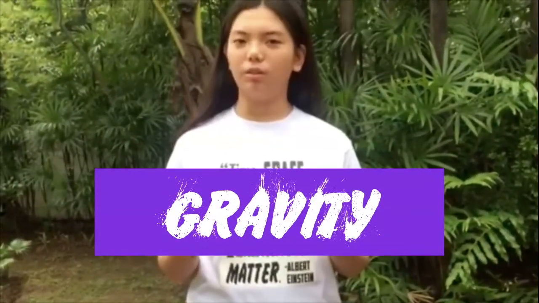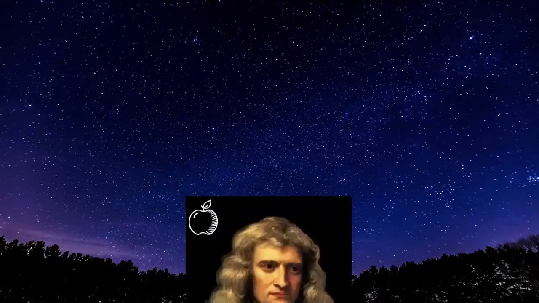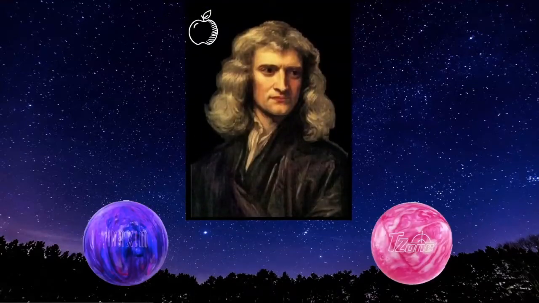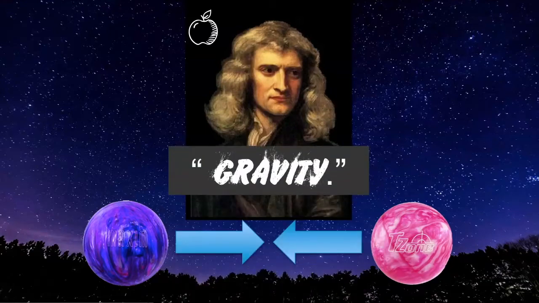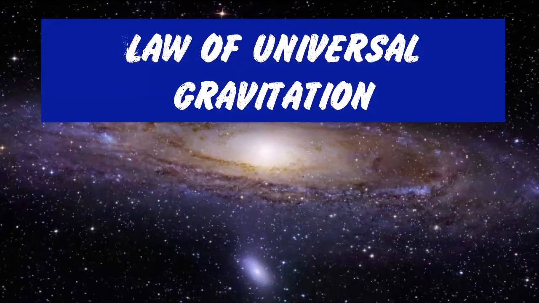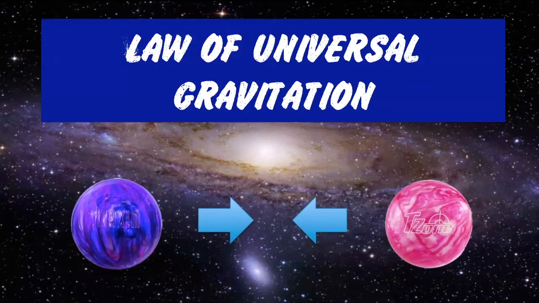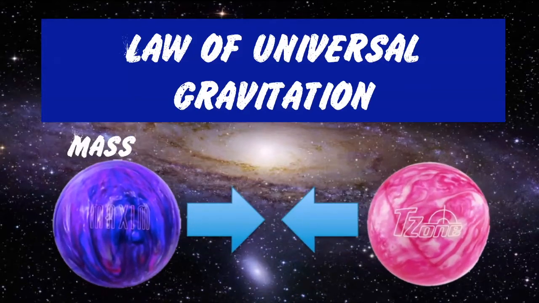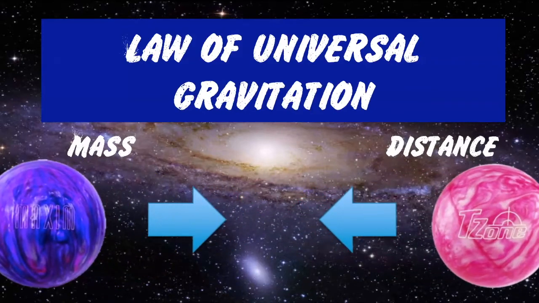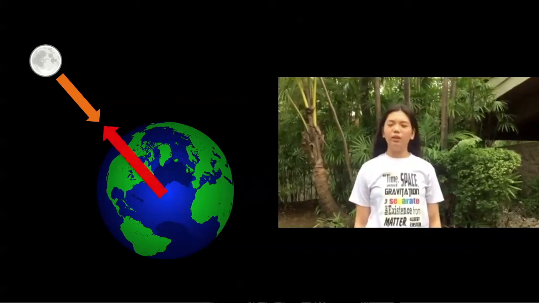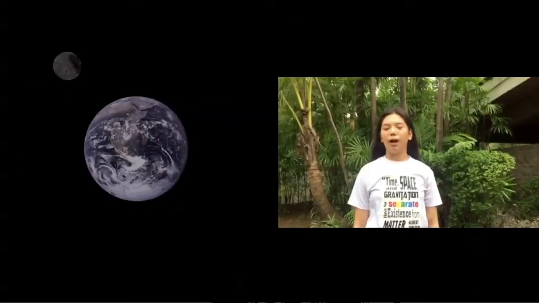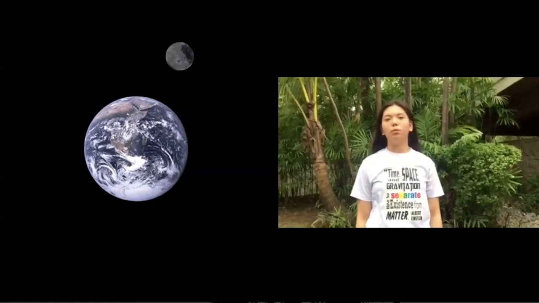But what is gravity? Sir Isaac Newton stated that any two objects with mass exert an attractive force on each other, which was gravity to Newton. In his law of universal gravitation, Newton said that the force between two objects with mass depends on how massive each one is and how far apart the objects are. So as Earth's center of mass is pulling the moon towards it, the moon's center of mass is pulling back at the Earth, which Newton thought was why the moon revolved around the Earth.